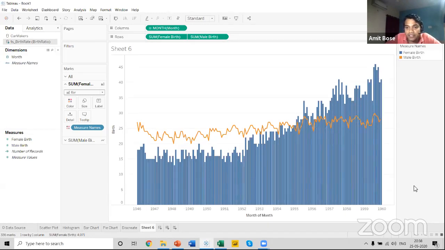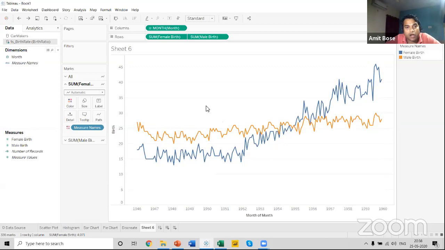Now this is the first time you can use two different charts in a single visual, and this is only possible with the help of a dual axis. Let me show you once more how we can change one of those.